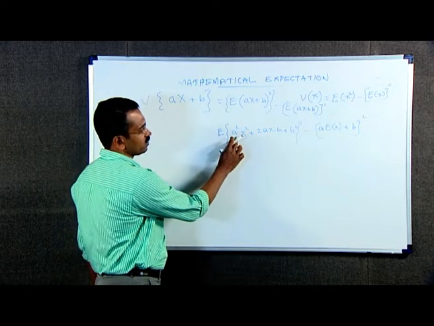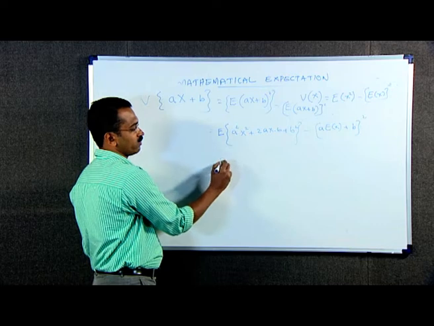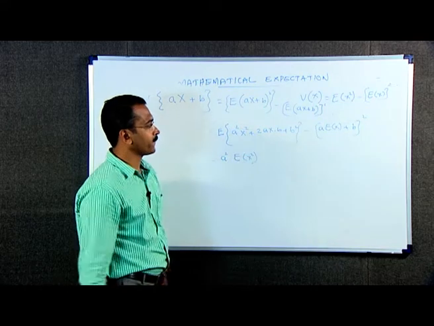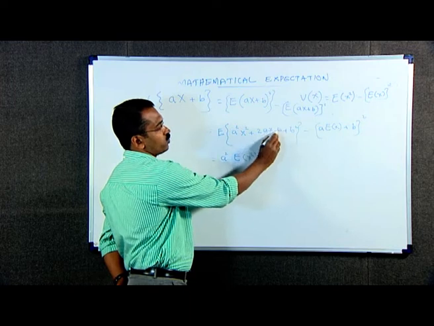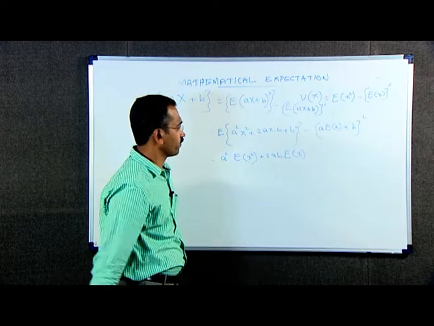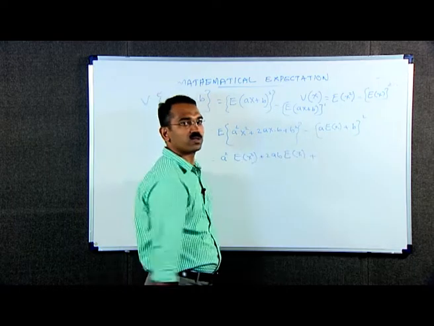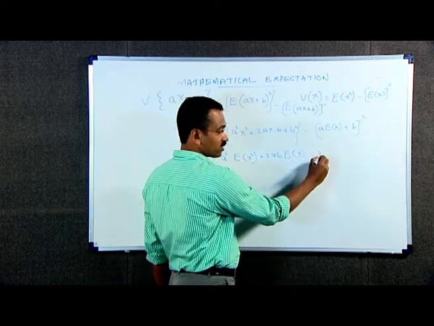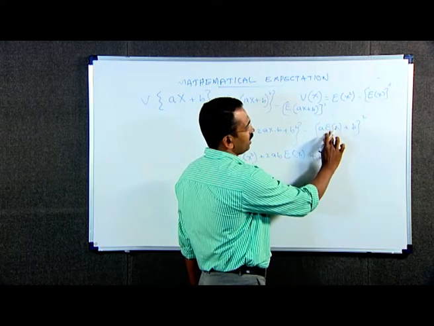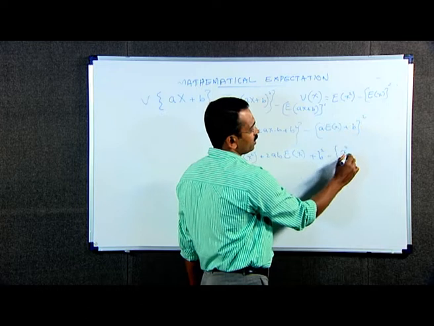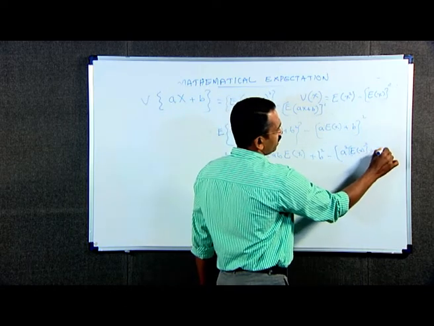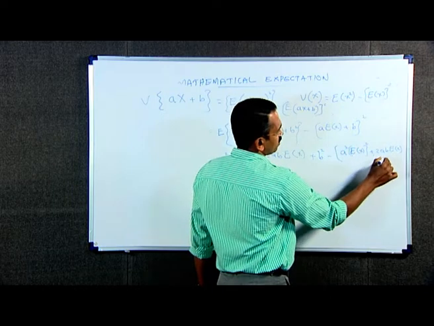This is equal to, here a square is constant, therefore, a square can be taken outside, a square into expectation of x square, plus 2ab, 2ab is a constant, into expectation of x, plus b square, expectation of b square, b is a constant, therefore expectation of b square is b square itself, minus here a into E of x plus b the whole square is a square into E of x the square plus 2ab into E of x plus b square.